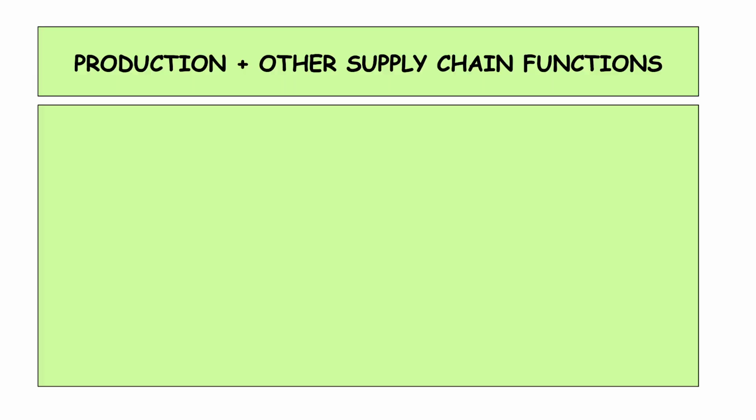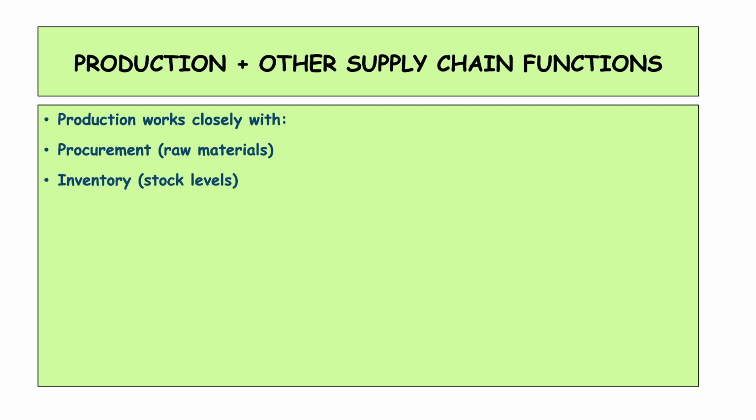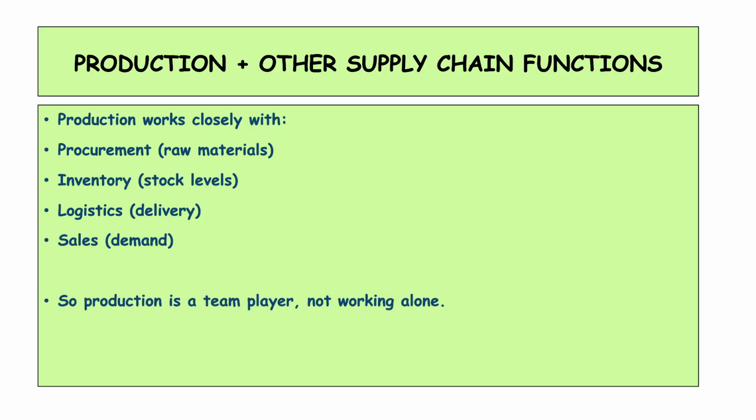Now let's see production plus other supply chain functions. See, again, I'm bringing the entire supply chain into a picture because without supply chain, nothing is possible and everything is same. If you are clear with this concept now, you know entire supply chain. See, again I'm repeating the same thing. See, production works closely with procurement, raw materials, inventory, nothing but stock levels, logistics, delivery, sales, demand, all these are included. So production is a team player.